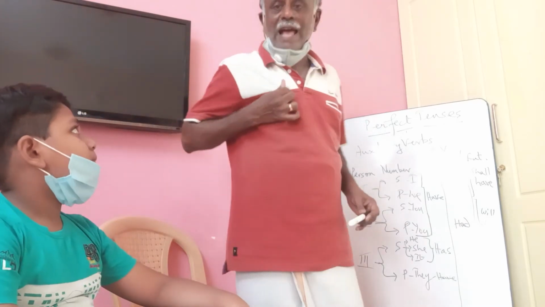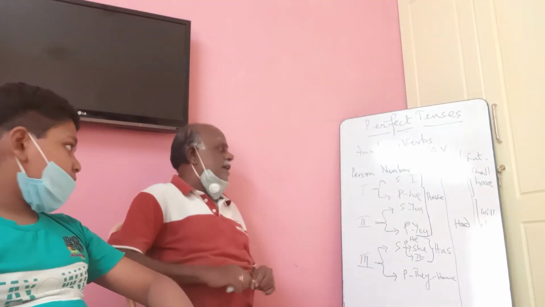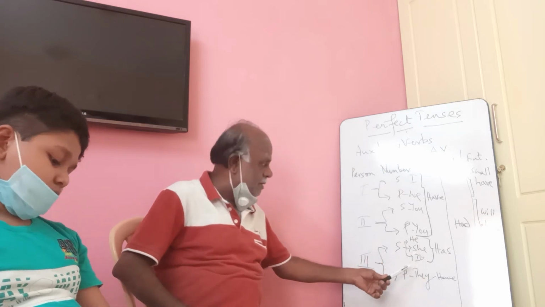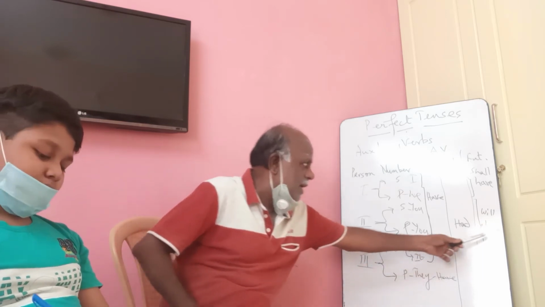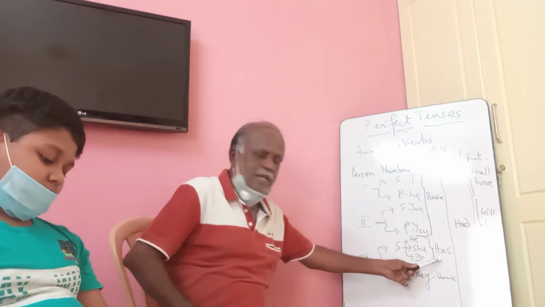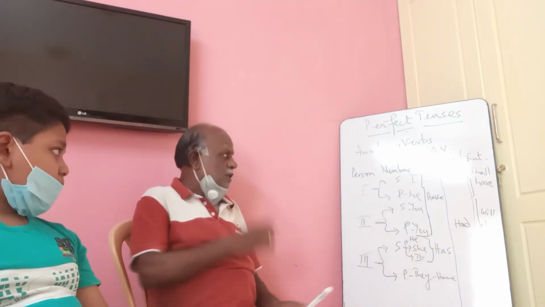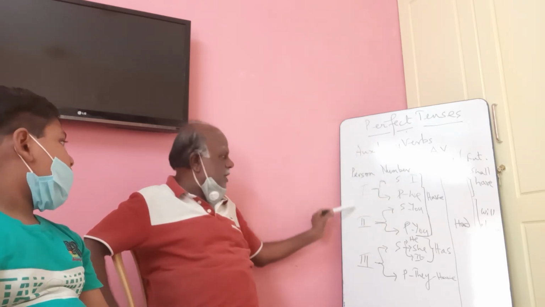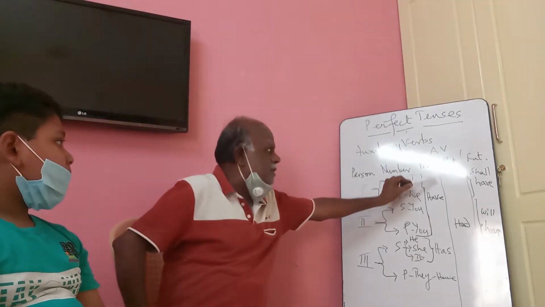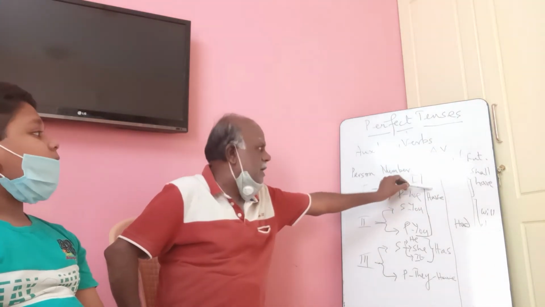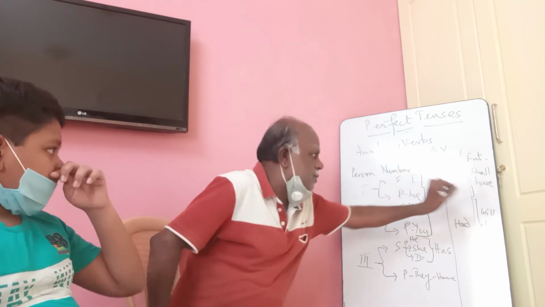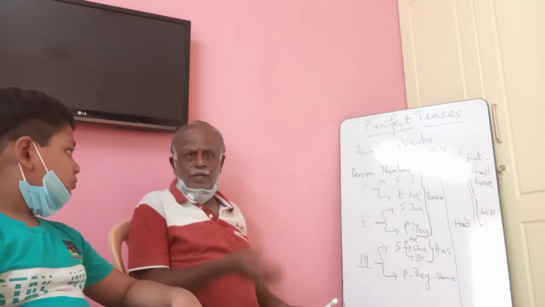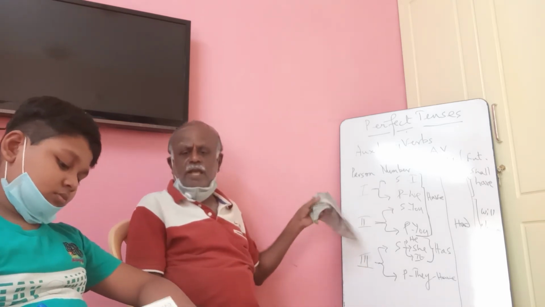You don't use will has. Only when there is no other verb or auxiliary verb in between, you will use has or have. So these are the auxiliary verbs used for these persons and number in present perfect, past perfect, future perfect. Right? Let us go example wise. You will understand better. Any doubt here?